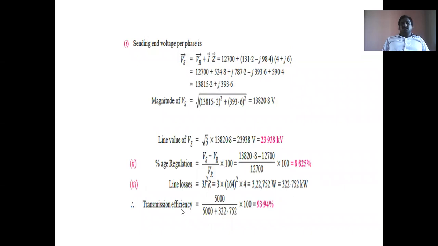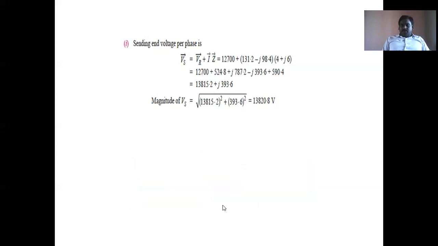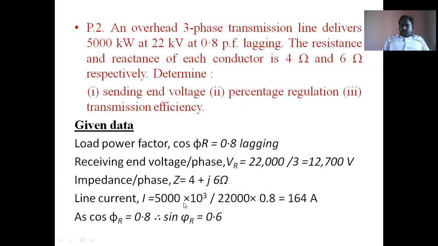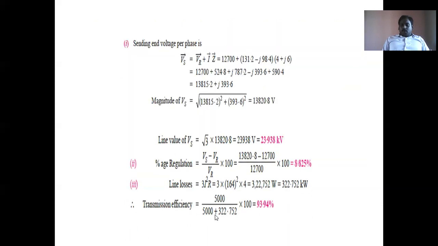Finally, transmission efficiency is equal to output power, which is 5,000 kilowatts, divided by input power, that is output power plus losses. Output power 5,000 plus losses 322.75, into 100. Finally, it is 93.94 percent. Like this, we will do the problem.